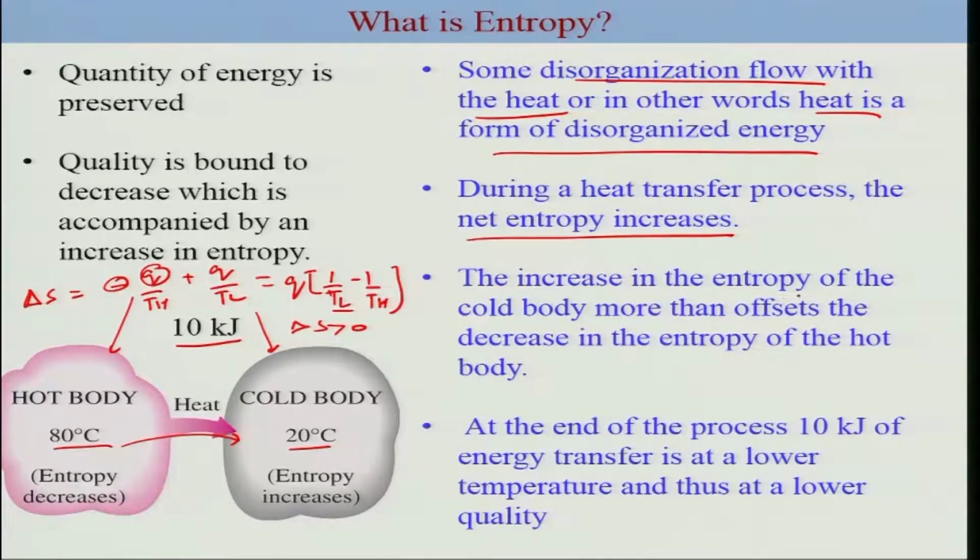The increase in the entropy of the cold body is more than the decrease in the entropy of the hot body. So essentially this increase offsets the decrease, and thus it increases the overall entropy. Now there is another important aspect: though the 10 kilojoules got transferred from a hot body to the cold body, we know that the quality of the energy decreases with the decrease in temperature. That was based on our efficiency analysis of a Carnot cycle or in general for any devices. We clearly said that the lower the temperature, the lower the efficiency, and the higher the temperature, the higher the efficiency. So at the end of the process, this 10 kilojoules of energy transfer is at the low temperature and thus at low quality.